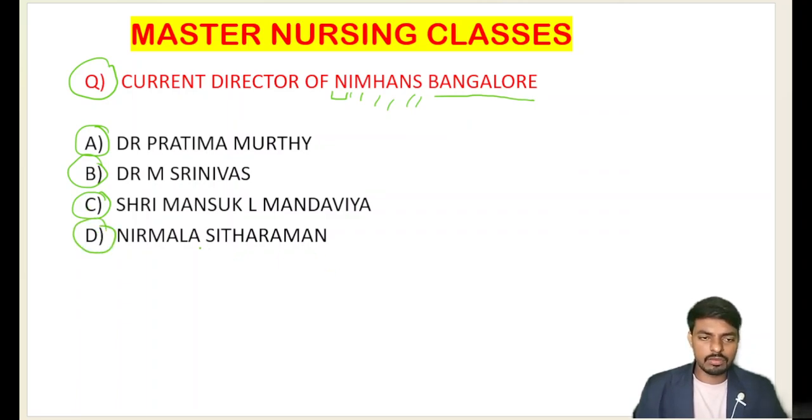Students, I think all of you know these two personalities. These two personalities, option C and option D, belong to politics. Nirmala Sitharaman is the Central Minister of Finance. Sri Mansukh Mandaviya is the central health minister of the central government. And Dr. M. Srinivas is our AIIMS Delhi director.